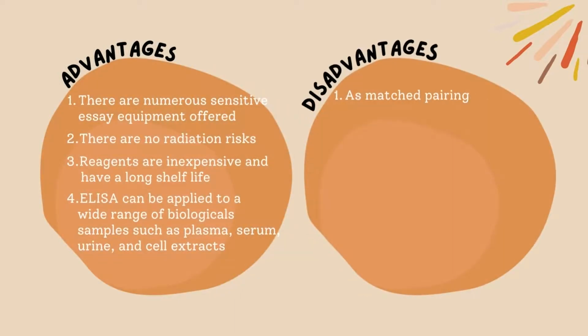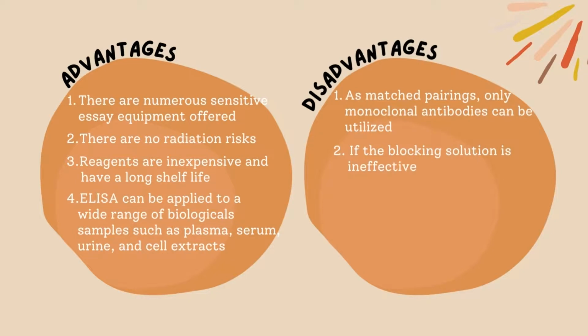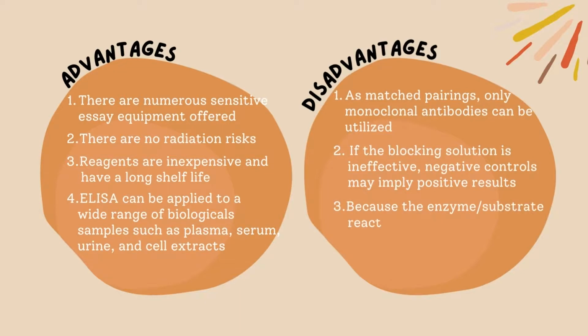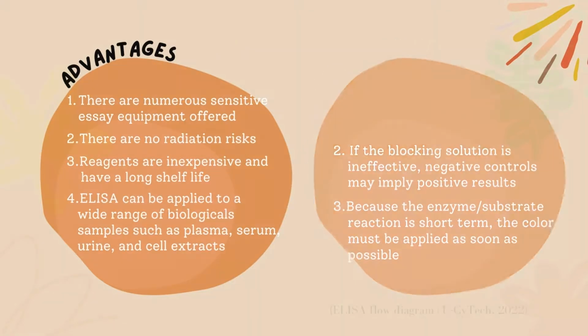Disadvantages. First, as matched pairings, only monoclonal antibodies can be utilized. Next, if the blocking solution is ineffective, the negative control may imply positive results. The last one, because the enzyme or substrate reaction is short-term, the color must be read as soon as possible.